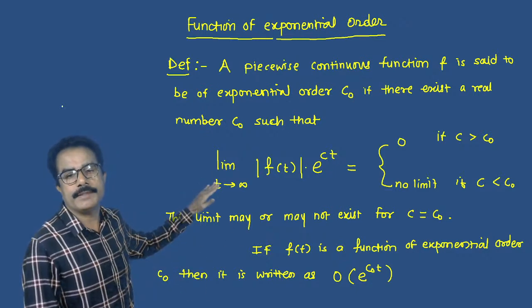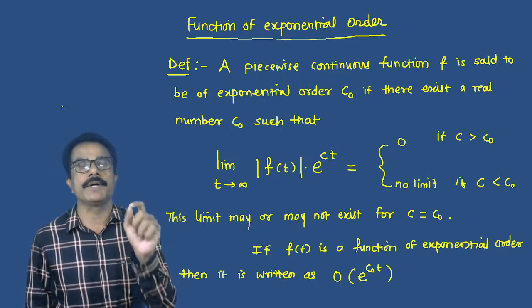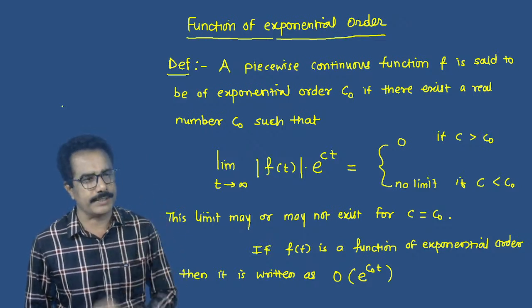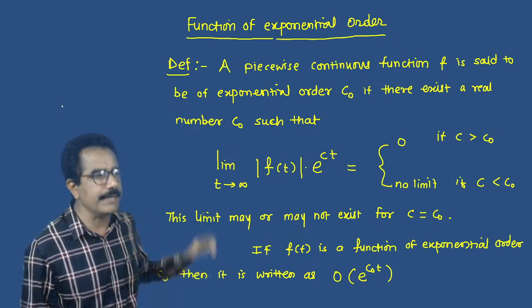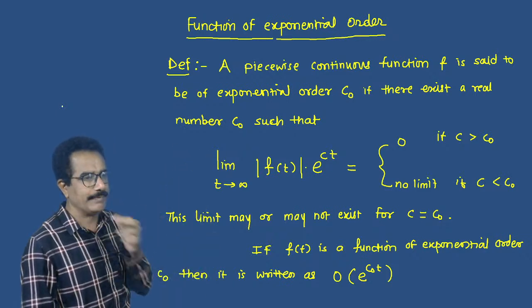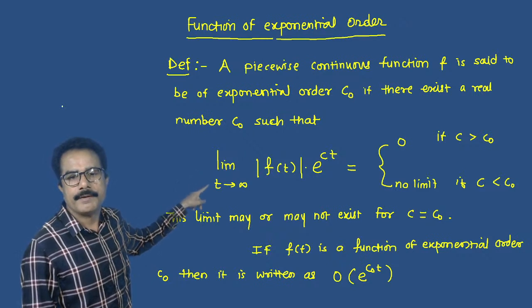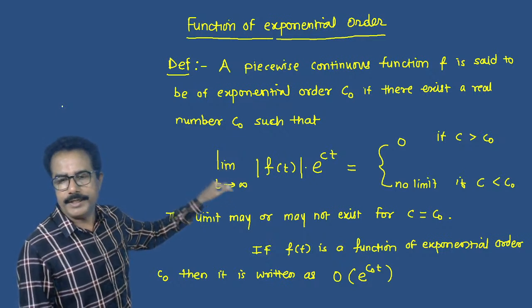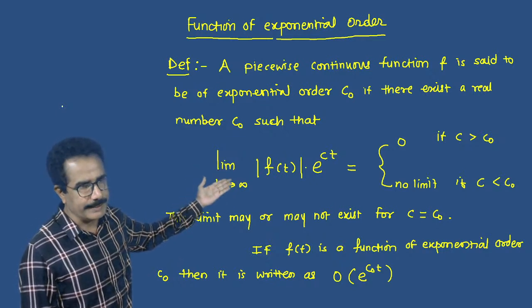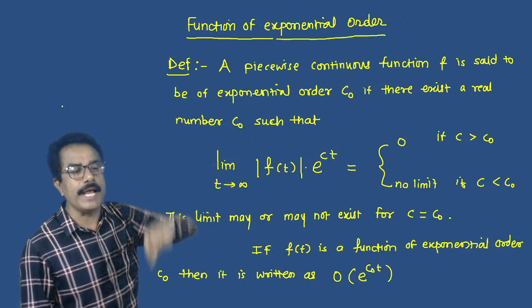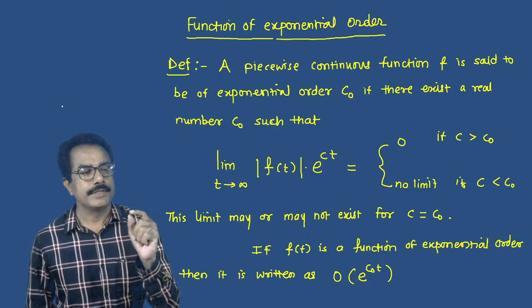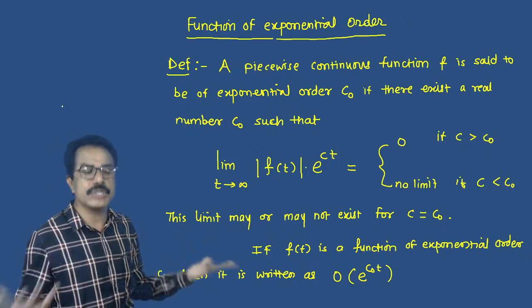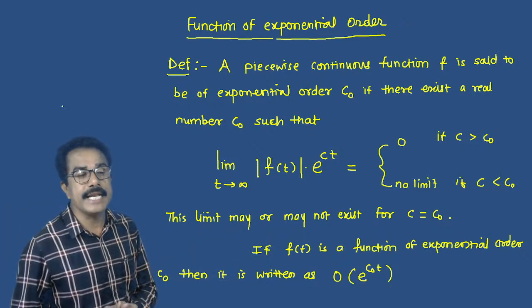A piecewise continuous function f is said to be of exponential order C0 if there exists a real number C0 such that the limit as t tends to infinity of mod of f of t into e raised to ct gives the value 0 if c is greater than C0, and gives the value infinity, that means no limit, if c is less than C0.